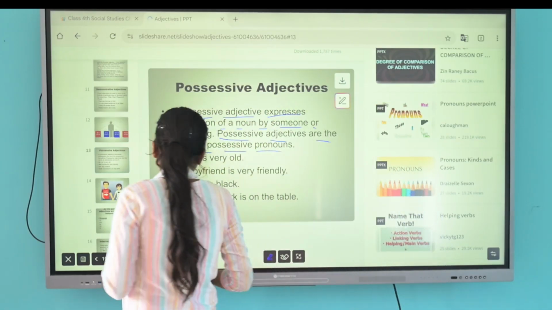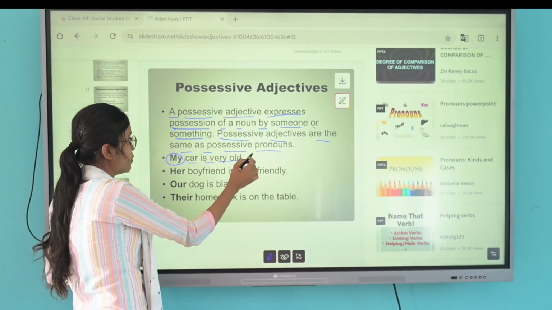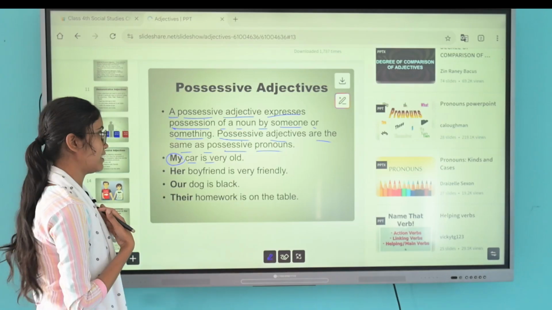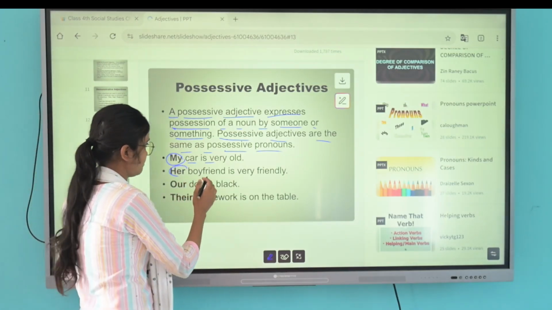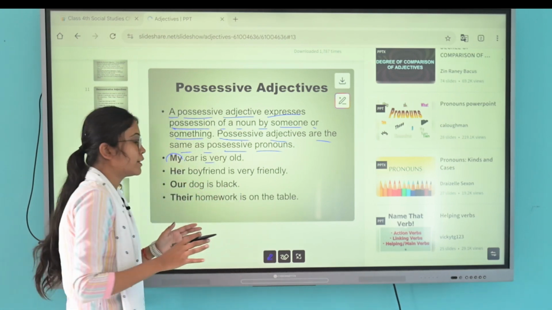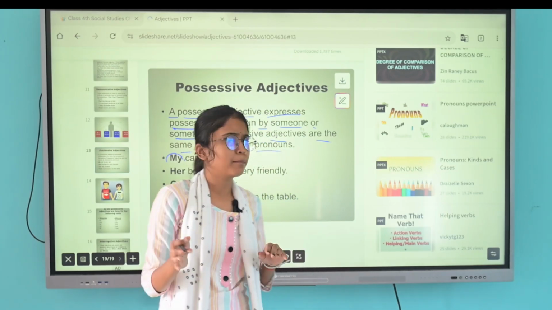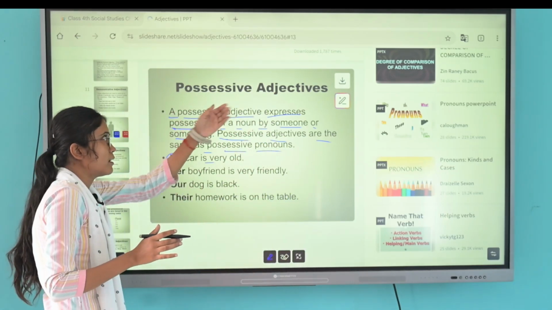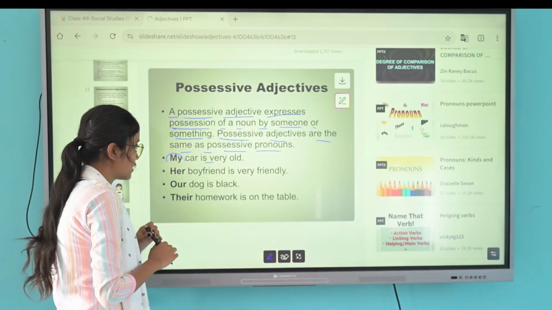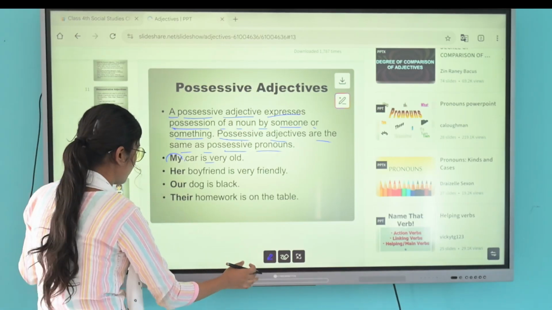It describes the noun and pronoun, and also shows ownership, like: My car is very old. So whose car is very old? My car is very old. There are many more examples. Our dog is black. Their homework is on the table. And many more examples are there, like: This marker is mine. Same as the pronoun.